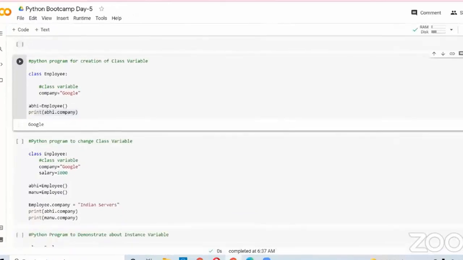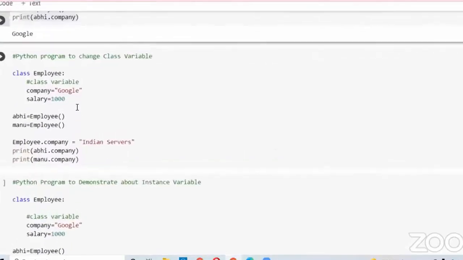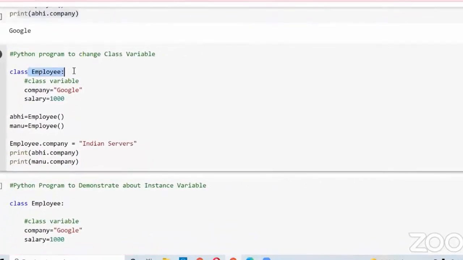Can we change a class variable through an object name? In many interviews or rounds, they will give this type of question. Here I created a class with the class name Employee. I created two class variables: one is company, and I assigned Google as the value, and another is salary, and I assigned 1000 as the value.